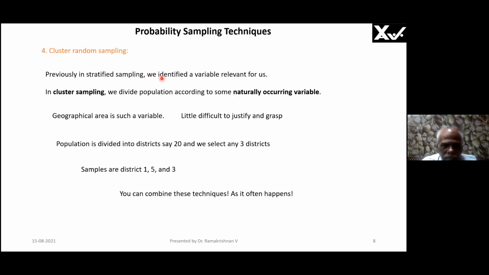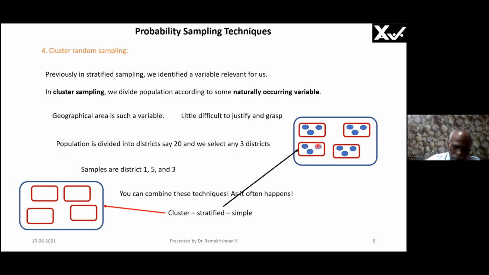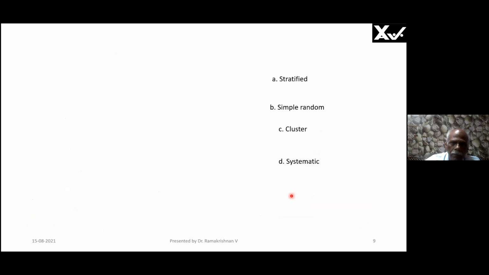Now, generally in real life, you know what will happen? You will combine all these techniques, right? Cluster, stratified, simple random, all this. See, this is your cluster. I've taken a cluster. And then I've stratified here in this. And then I'm taking a simple random here in this, right? In each circle, I'm taking this. So this is how I'm combining the sampling techniques.